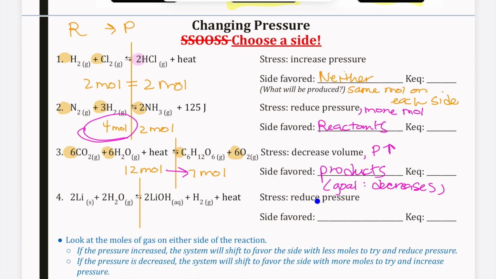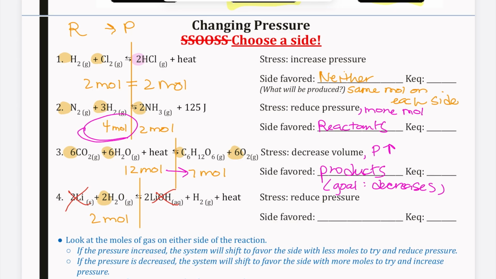Looking at this last one, reducing the pressure. And again, reducing pressure, our goal is going to be to increase pressure. Let's look at our moles of gas. Well, that lithium is a solid, so we're not going to consider how many moles of that we have, but we have 2 moles of H2O on the reactant side. I've got aqueous lithium hydroxide. That is not a gas, so it won't be impacted by that reduction of pressure.